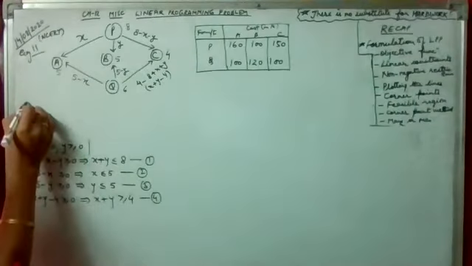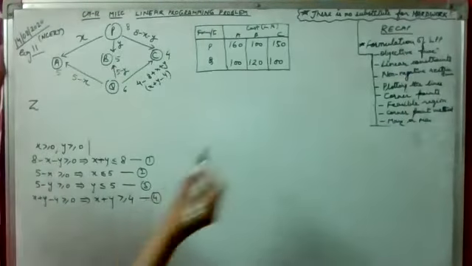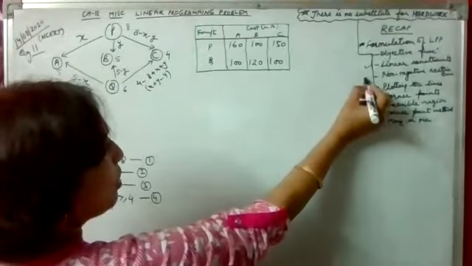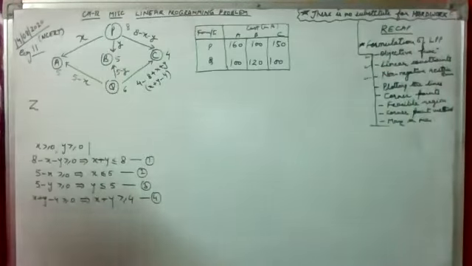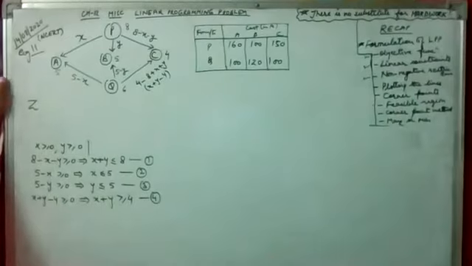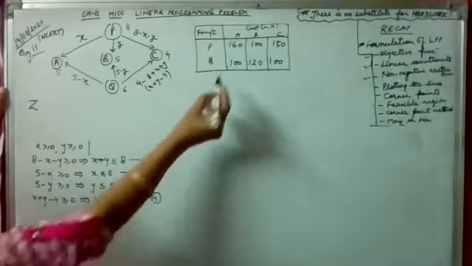Now we have to find our objective function. We have got our linear constraints, we have got our non-negative restrictions. Now we need the objective function. Objective function because we have to minimize the cost. So the objective function will be on cost. And for the cost, we are given this table. See, this is per unit.